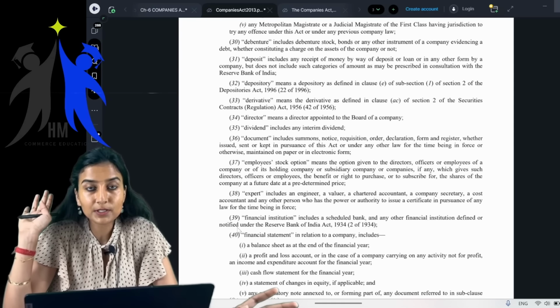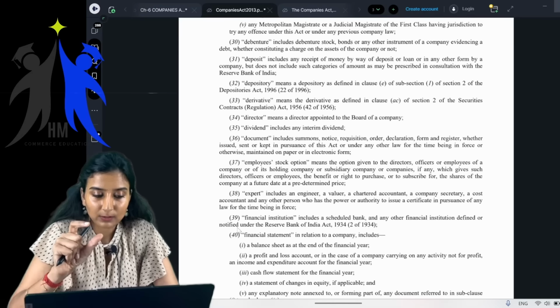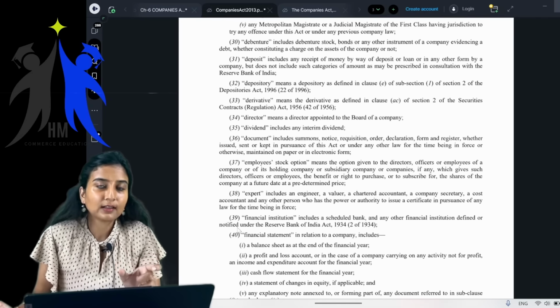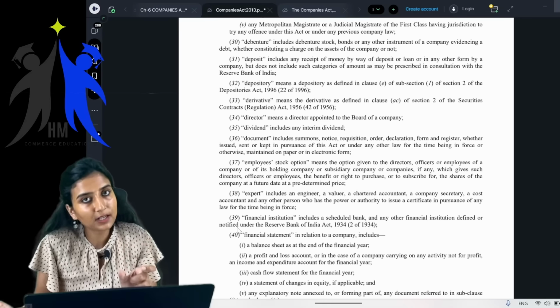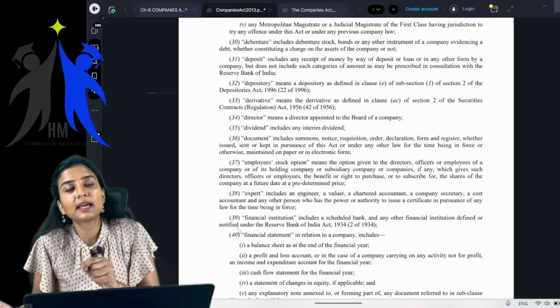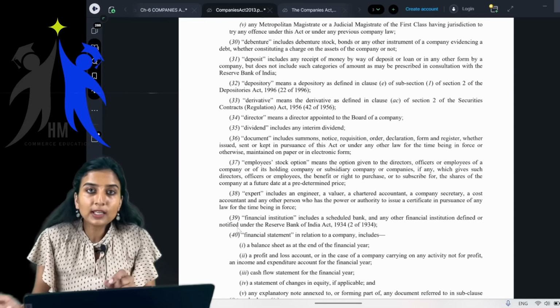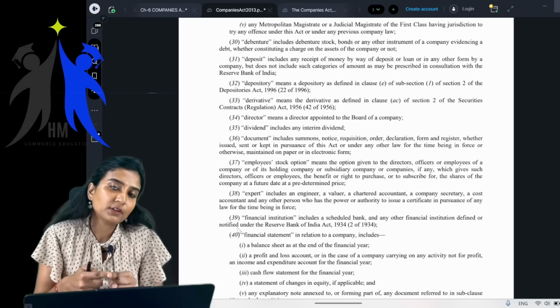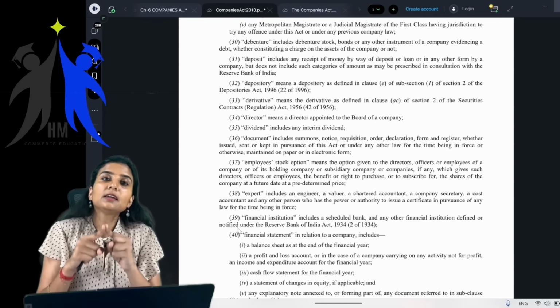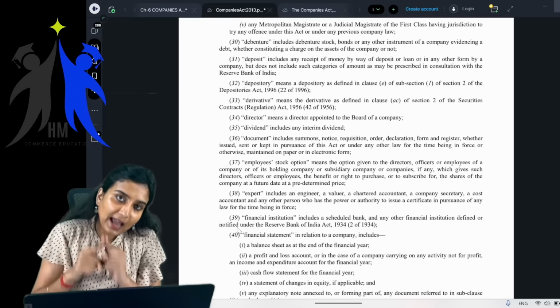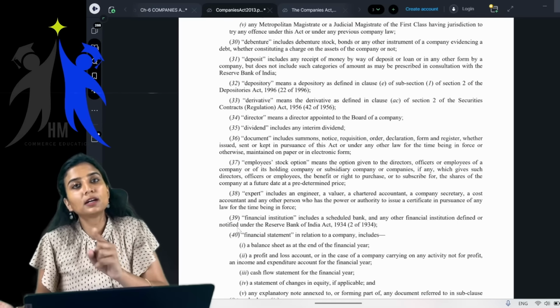But this resident has a particular definition given in your Income Tax Act. Only if you satisfy the criteria given in that particular section of that act, only then will you be called a resident.